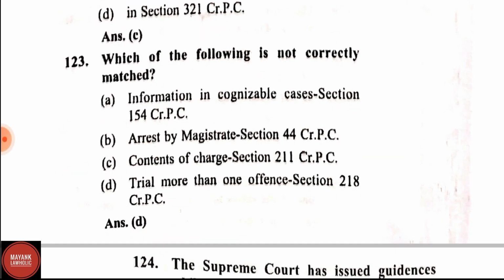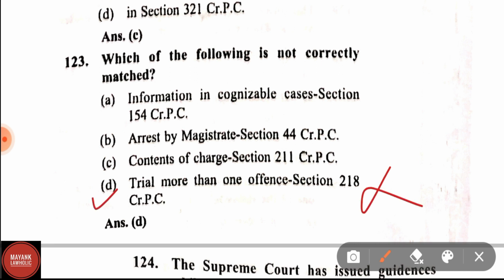Question number 123. Which of the following is not correctly matched? Information in cognizable cases section 154 CRPC, arrest by magistrate section 44 CRPC, content of charge section 211 of CRPC, trial of more than one offence section 218 of CRPC. This is not correctly matched, therefore this will be the correct answer.